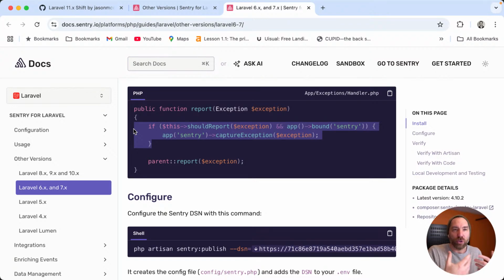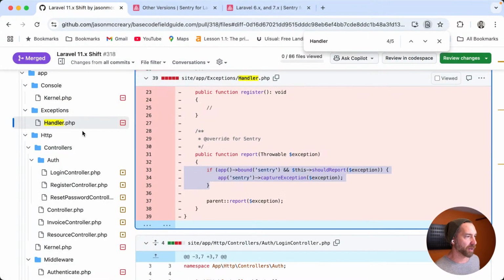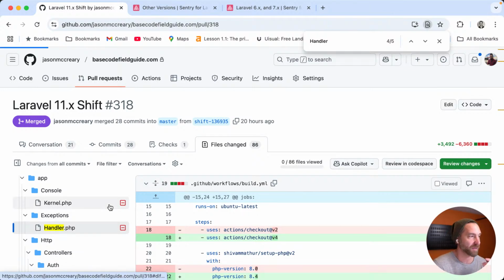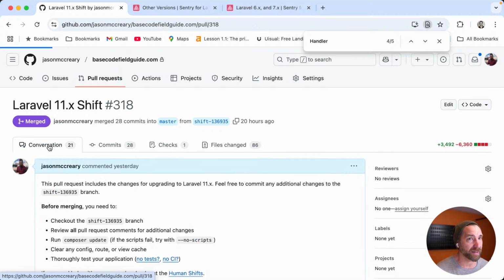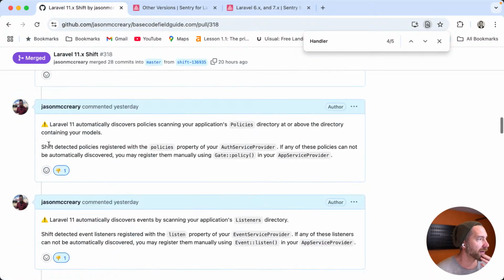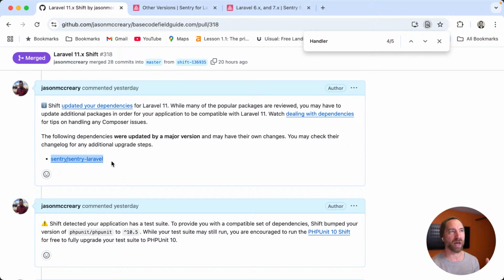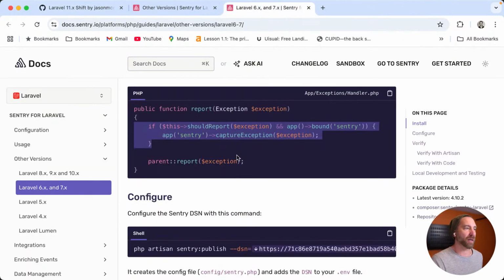If you came in and started running Shift against a Laravel 6 project, which is pretty common, and ran all the way to Laravel 11, you would still have this snippet in your Laravel 11 project, and you get the warning that we did here. Again, there's all the information in the comments that you need to correct this. As we saw in my own video, I had enough detail here to figure this out and slim it myself. I have no idea why GitHub is running so slow right now. But anyway, I get this comment, and then I also see that, oh hey, Sentry updated, so go check the docs, which I did in the video.